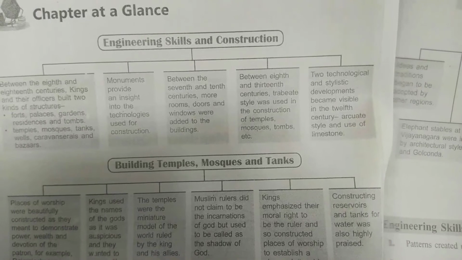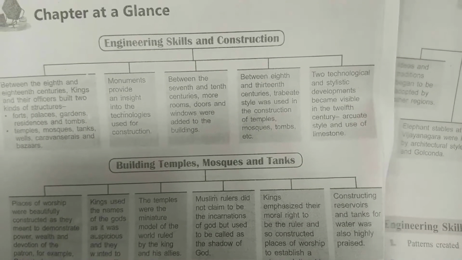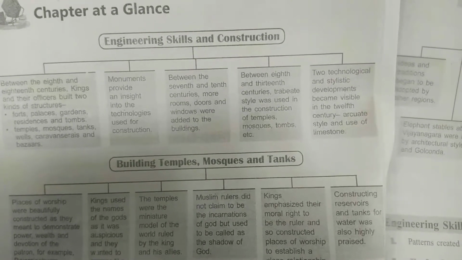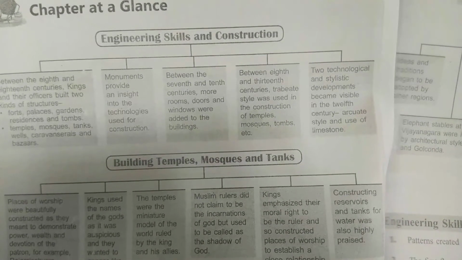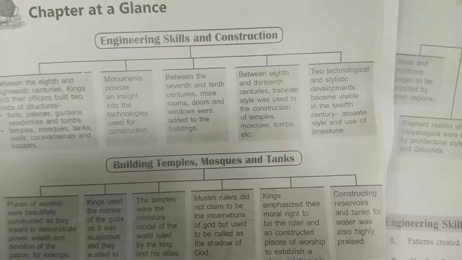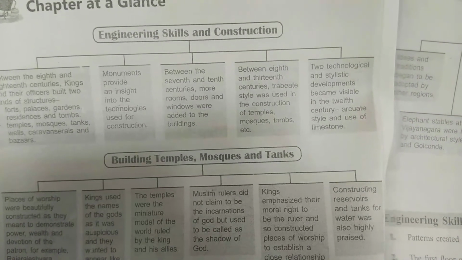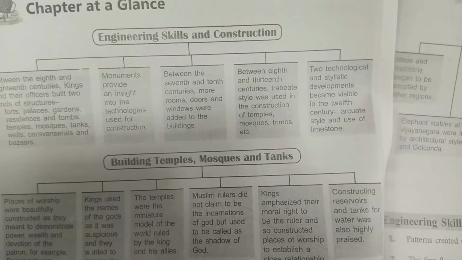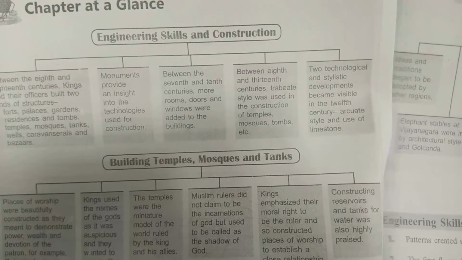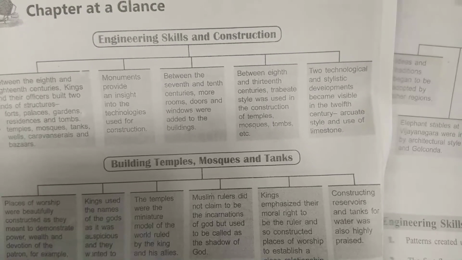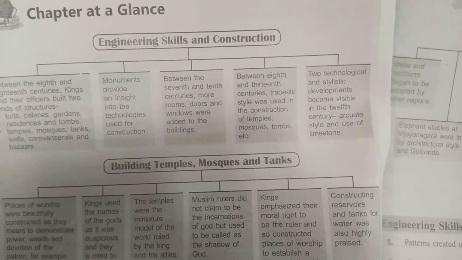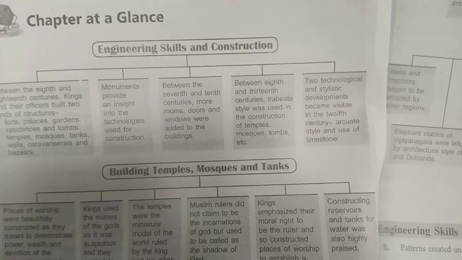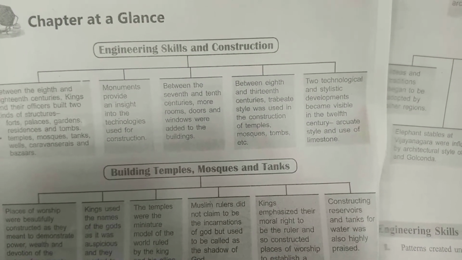Between the 8th and 13th centuries, the Trapezoid style was used in the construction of temples, mosques and tombs, etc. So what do we mean by Trapezoid style? When roofs, windows and doors were made by placing a horizontal beam of wood or stone slab across two vertical columns, this kind of architecture is called the Trapezoid style, or it is also known as the corbelled style.